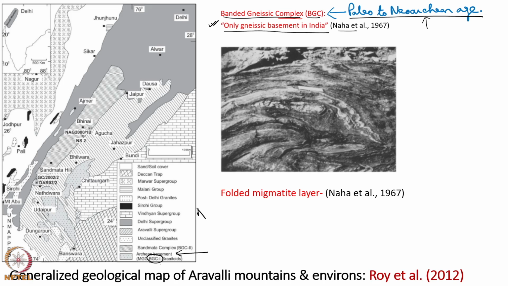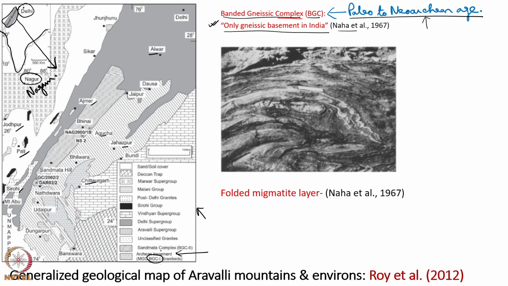Let us look at this map. In this, that is the southern Indian boundary, that is the capital Delhi. This is the region which has been shown in this map, mostly covering Rajasthan. This is a spelling mistake found in the publication. It is Nagaur in Rajasthan. Pali, Jodhpur, Sirohi, Chittorgarh, Agucha, Jahazpur, these are all located in Rajasthan, such as Alwar, Ajmer.